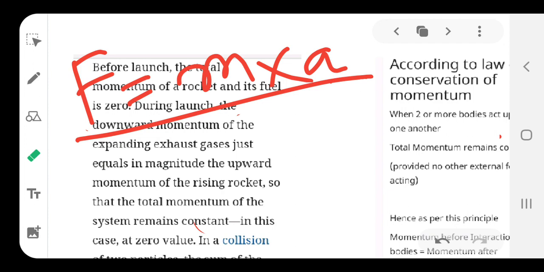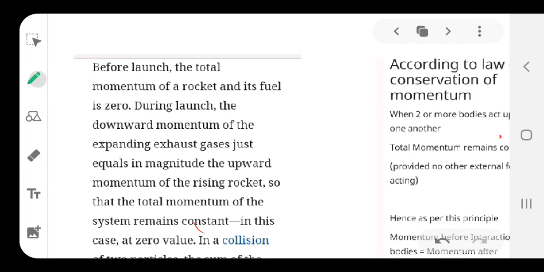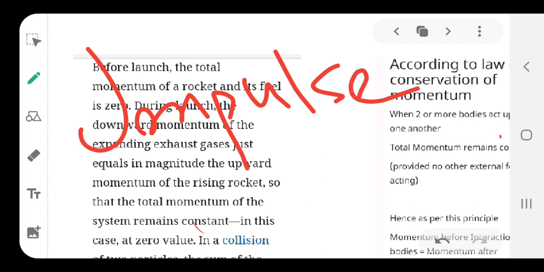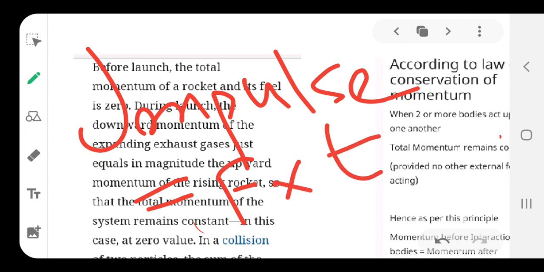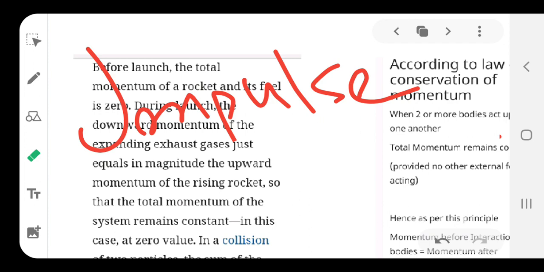The second term that we are going to read today is close to a referred word that I told you in the starting tutorial, called impulse, okay. So, impulsive force or impulse. Impulse of a force acting on a body is equal to the product of force and time, okay. So, write it down. Impulse, which can be denoted by letter I, is equal to the product of force and time, okay.